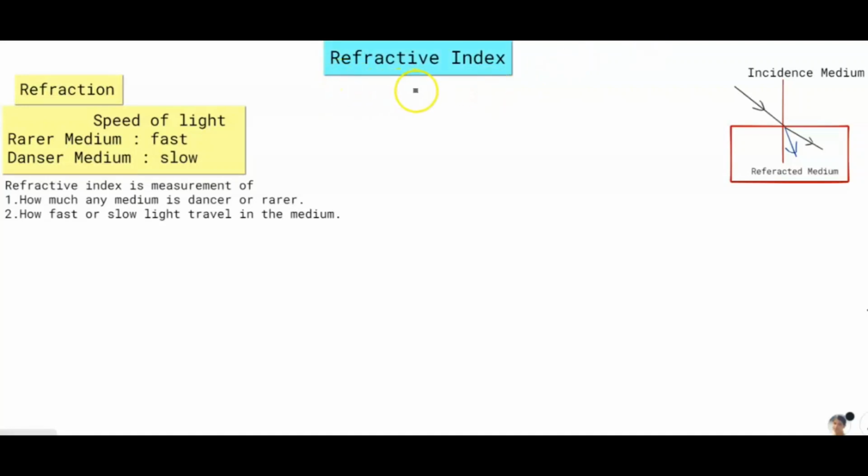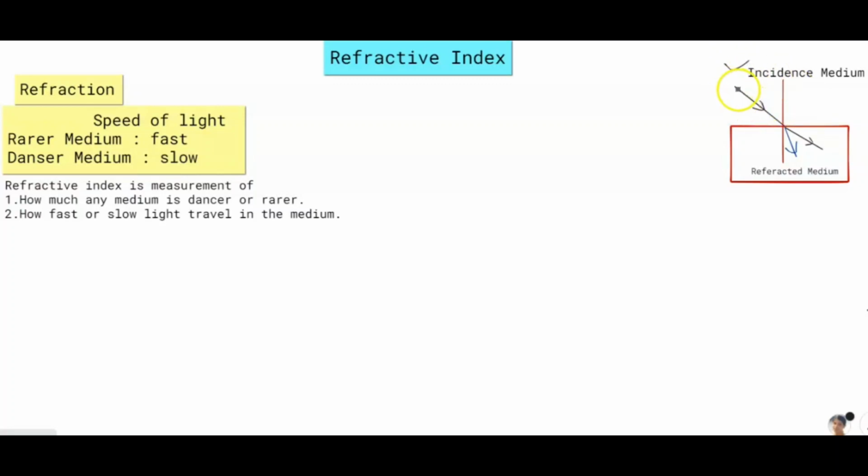In this session, we will learn refractive index. So before this, we recall refraction. We all know that light travels in a transparent medium. When it travels from one medium to another, it changes its speed. The medium from which light is traveling is called the incidence medium.